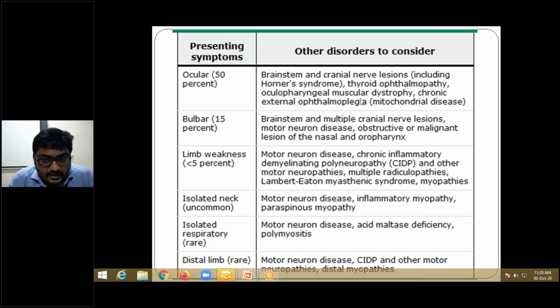For isolated neck weakness, you should rule out motor neuron disease and inflammatory myopathies, right? Isolated respiratory disease is very rare. You should also rule out motor neuron disease as well as acid maltase deficiency. What is this disease? We have discussed this disease also.